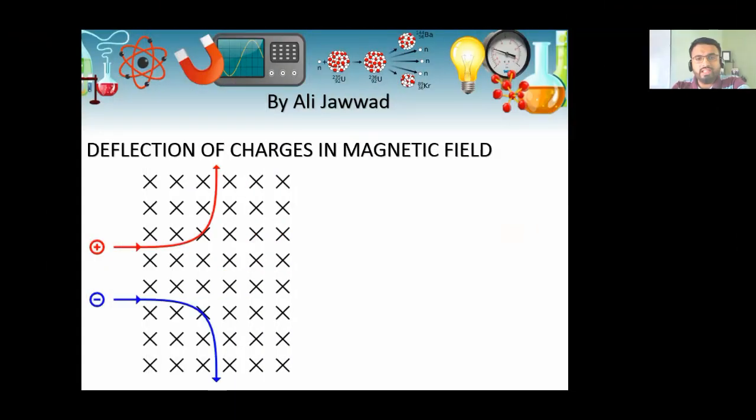We can also understand it in terms of Fleming's left-hand rule. The positive charge is incoming, so the middle finger represents the flow of charge, while the first finger represents the direction of the magnetic field. So the magnetic field is inside, while the red particles, which are positive, are coming in this direction, and the thumb represents the force. So the particle will experience the force and move in the upward direction. This will be reversed in the case of an electron because the negative charge has the opposite behavior.